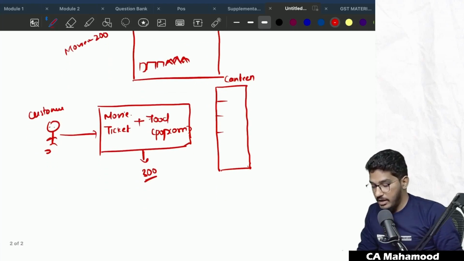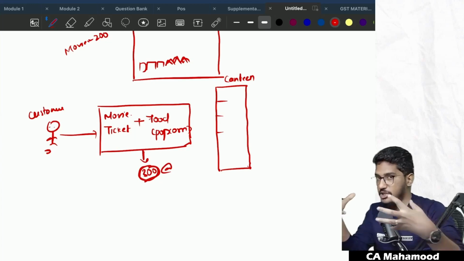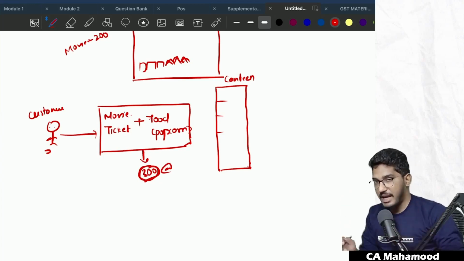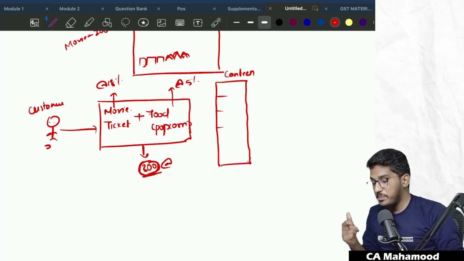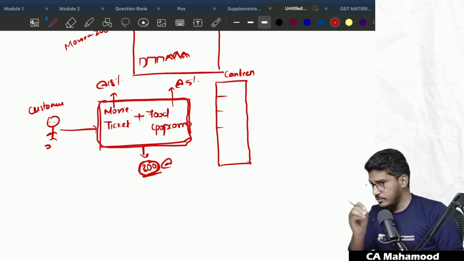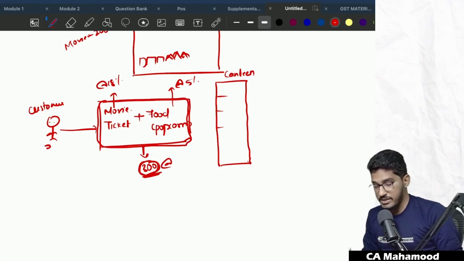Now this 300 rupees, it will be taxed at what rate? Here two services are getting clubbed together, and the two services attract different rates. Assume that movie tickets attract 18% GST. Supply of food, that is the restaurant service, is taxed at the rate of 5%. Now this 300 rupees should be taxed at which rate? Here the customer is booking a combo, a movie ticket along with food, and for this combo he is paying 300 rupees. What should be the rate of GST applicable on this 300 rupees?